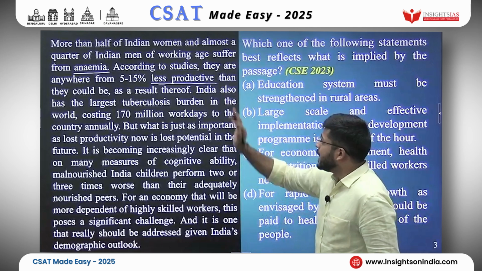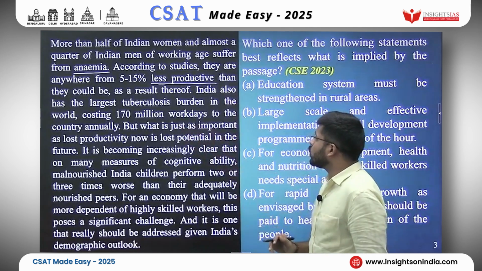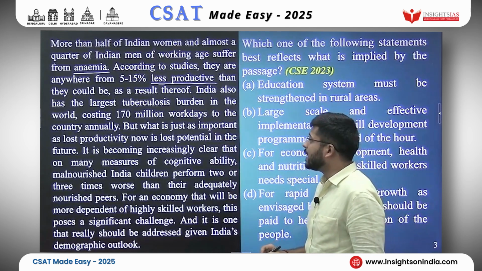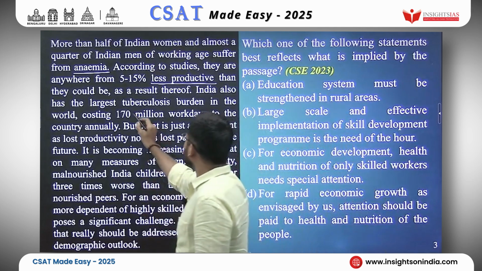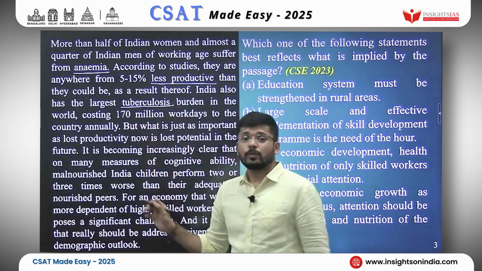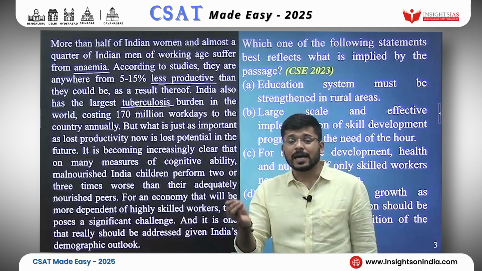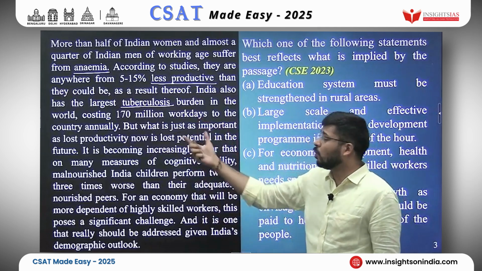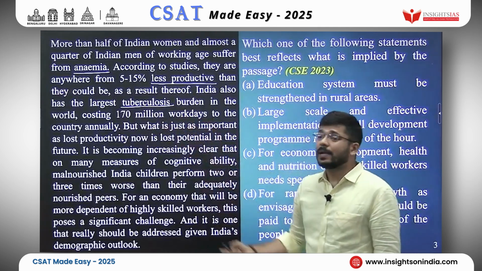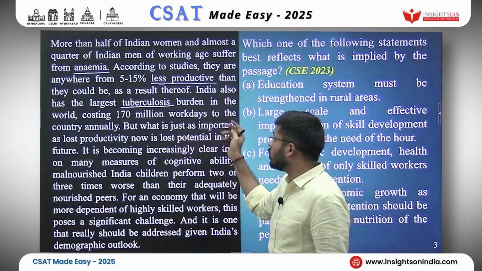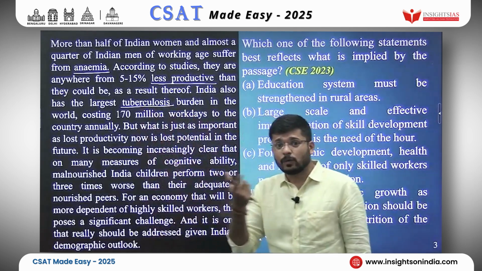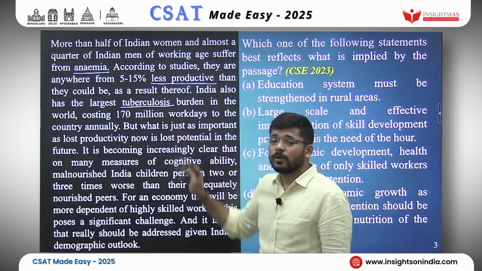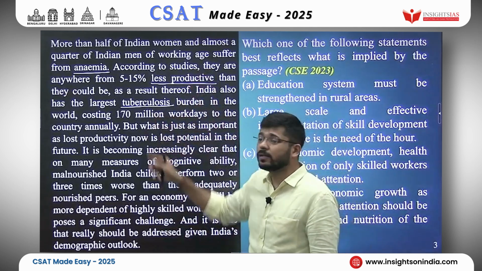Okay. India also has the largest tuberculosis burden in the world, costing 170 million work days to the country annually. Okay. Tuberculosis. When I look at tuberculosis, I will not remember just tuberculosis, I will remember what? I will underline that India has the largest tuberculosis burden and it is costing how much to India? It is costing 170 million work days to India. That whole concept is condensed in the one word, tuberculosis, and that is what I will recall after reading the passage. If I look at this underlined word, that is what I will recall.